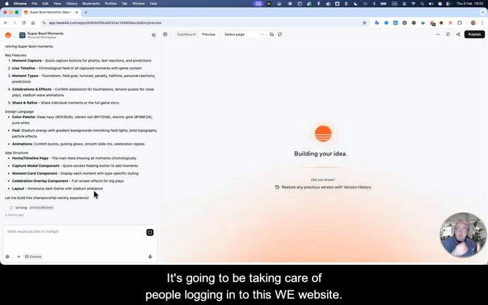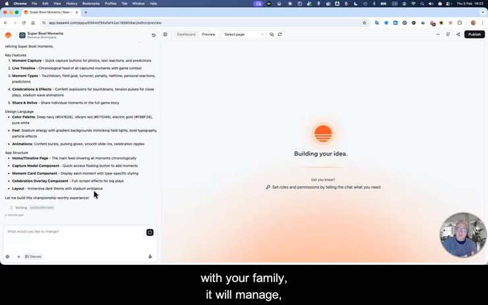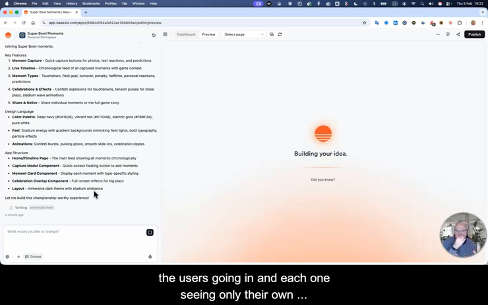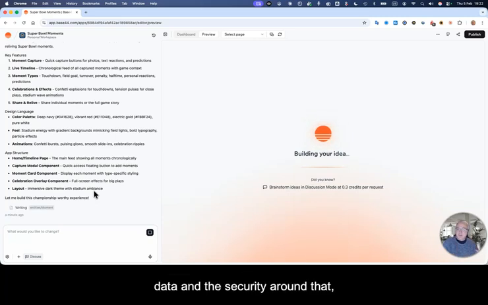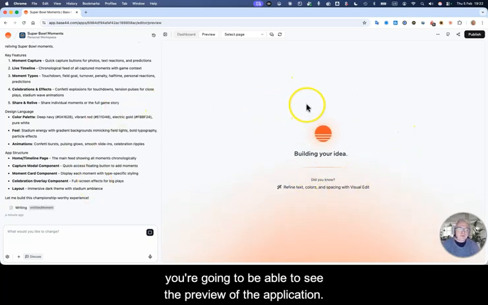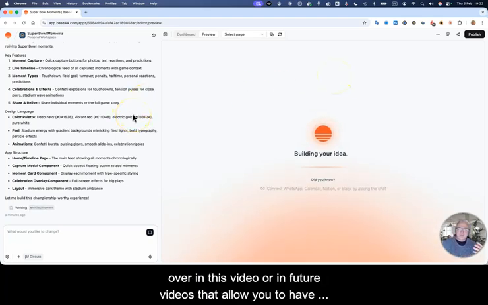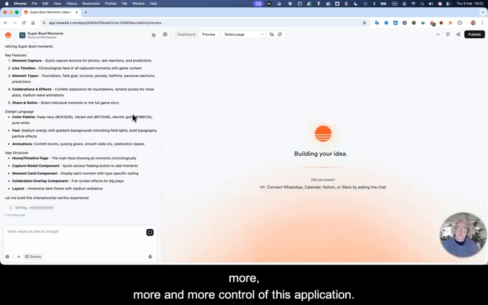It's going to be taking care of people logging into this website. So if you want to share this application with your friends, with your family, it will manage the authentication, the users going in and each one seeing only their own data, and the security around that. It's managing the hosting. In this window, you're going to be able to see the preview of the application. And there's a whole bunch of stuff that we are going to go over in this video or in future videos that allow you to have more and more control of this application.